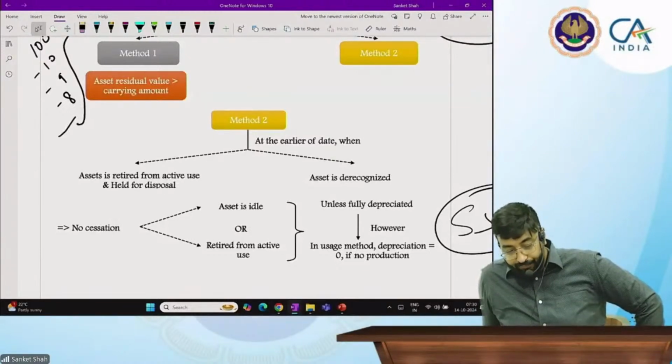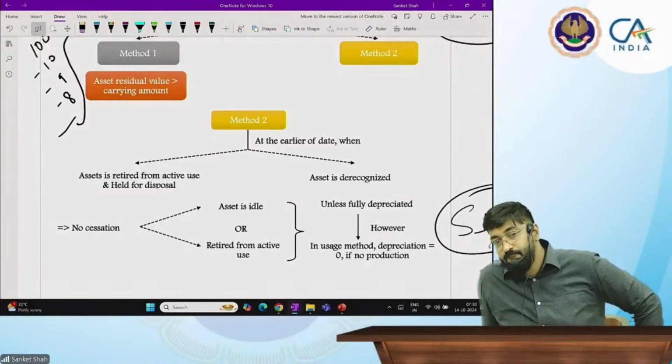Held for disposal. Sir, one of my laptops, now I'm not using it because it's assumed for second generation. Okay. So after that, I want to sell it. And therefore, I'm going to stop depreciation. It is of no use, retired from the active use, and held.